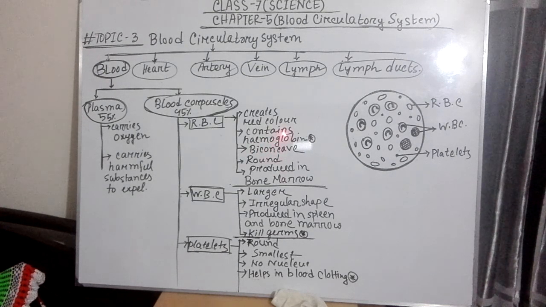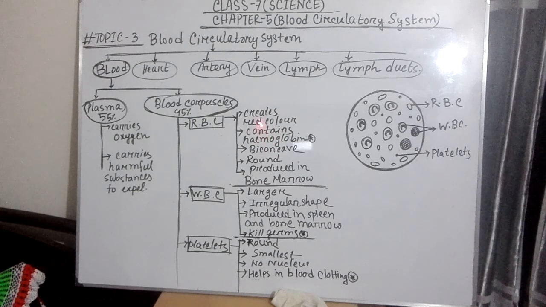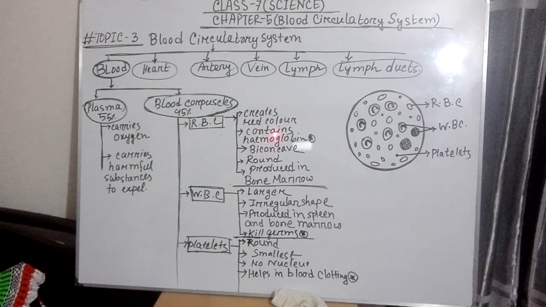Hemoglobin is very, very important for us because the oxygen circulates all over our body mixing with this hemoglobin. If there is no hemoglobin in our red blood corpuscle, we would not be able to respire.